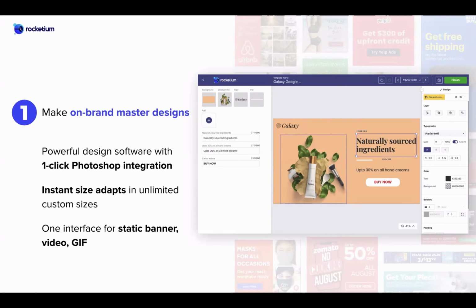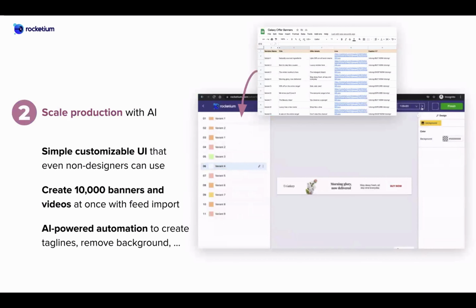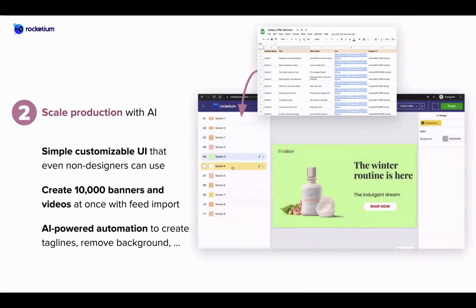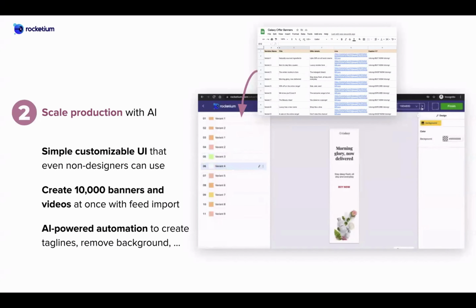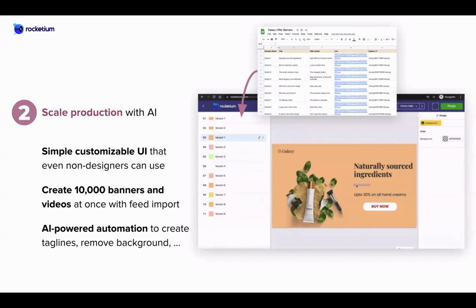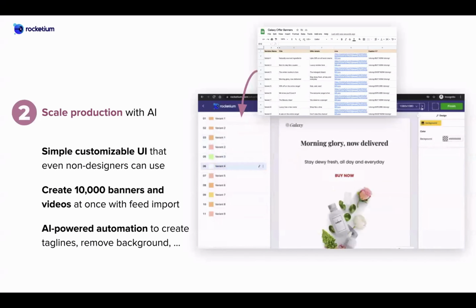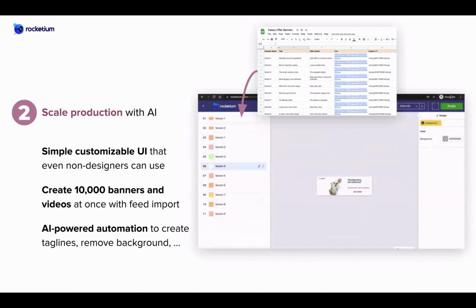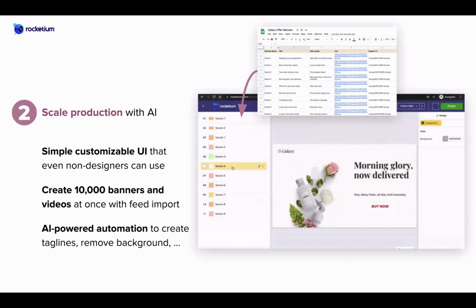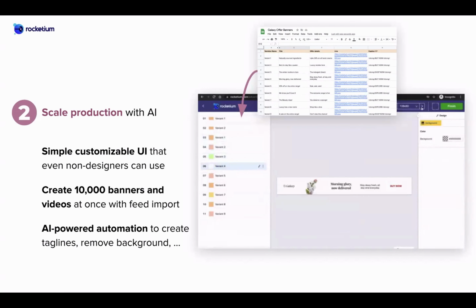Once the base designs are defined in different sizes, the next part is how you can create them at scale for different product categories or variations of a product, so that you can run cohort based campaigns as well.